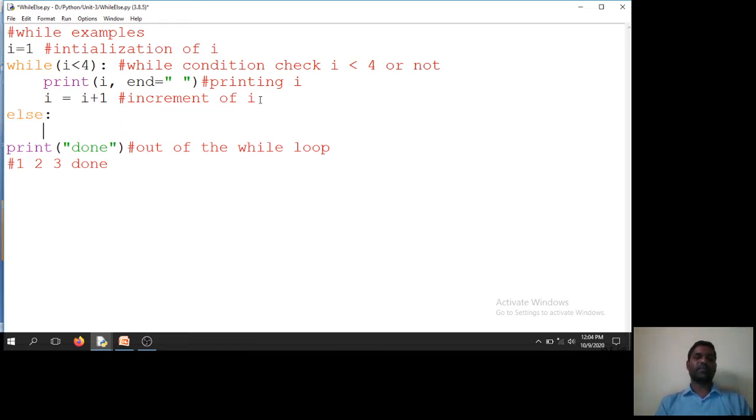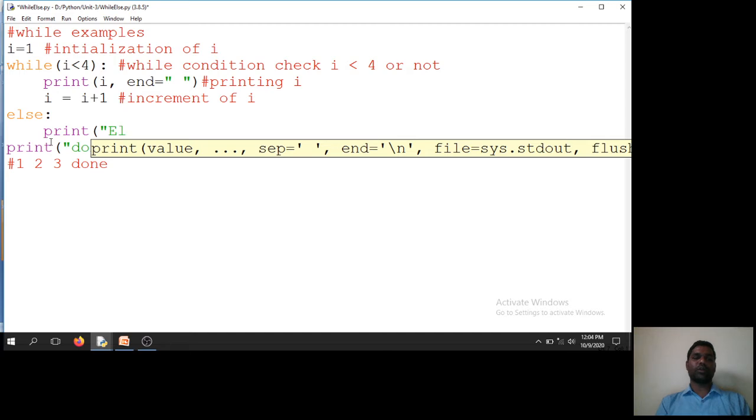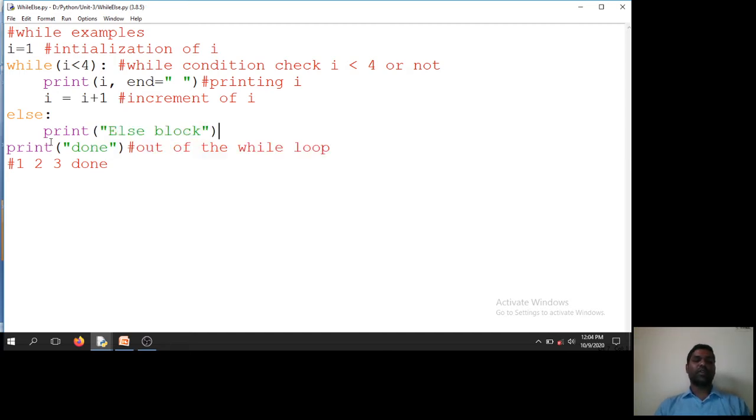Else, print done. I will say print else block. Here I will get 1, 2, 3 and after that I will get else block, and thereafter I will get done in the next line. So this is our output.